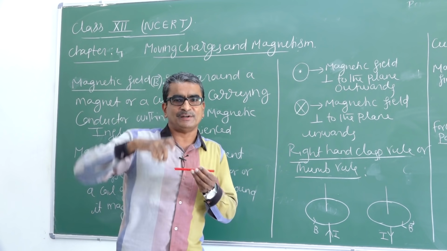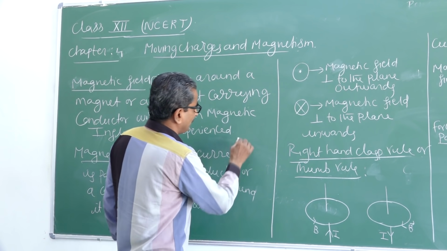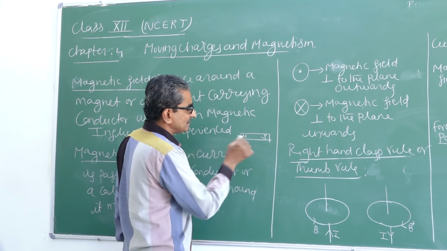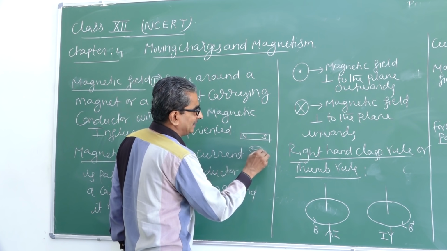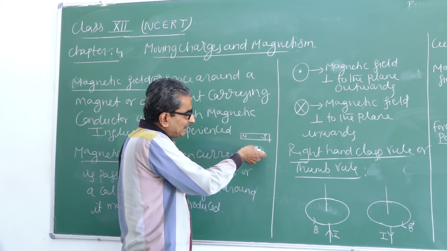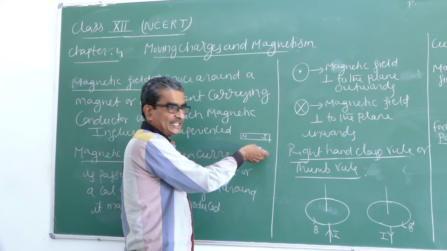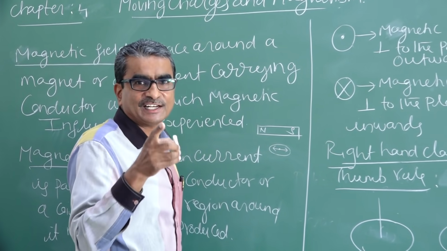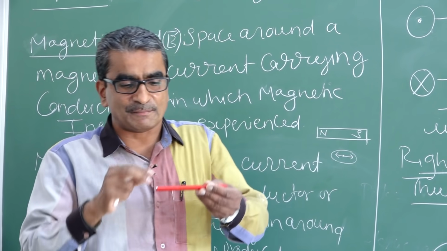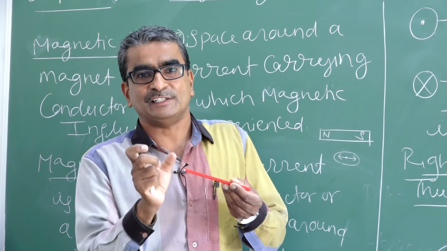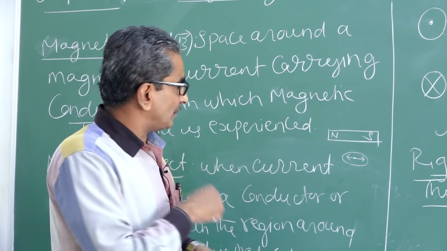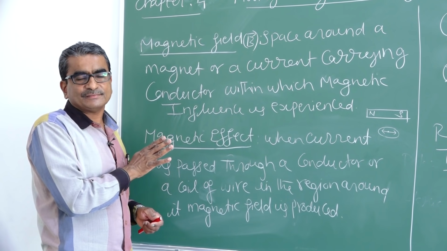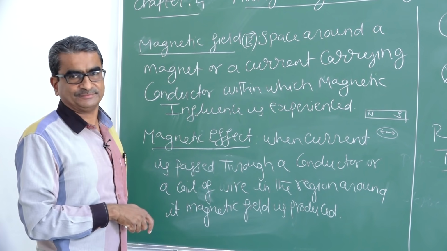This is the north pole and this is the south pole. If you bring one tiny magnetic needle and the needle deflects from its initial position in any one direction, either like this or like this, the deflection clearly indicates that there exists a magnetic field around this magnet within a small space. So, this is the definition of the magnetic field. Magnetic influence should be experienced within a small space.